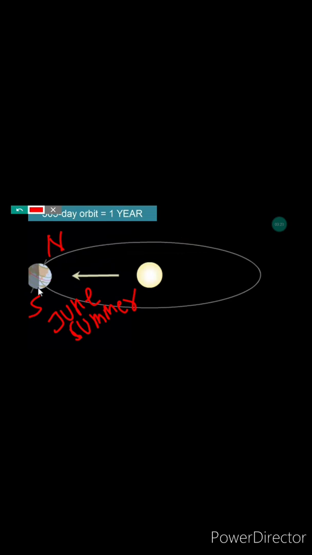Now I have explained both locations, the winter season and the summer season. I hope you all have understood it very nicely. This is the movement of the earth.